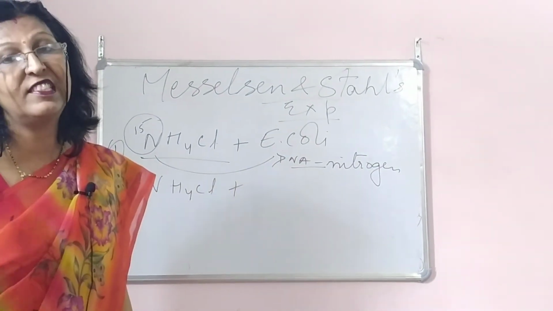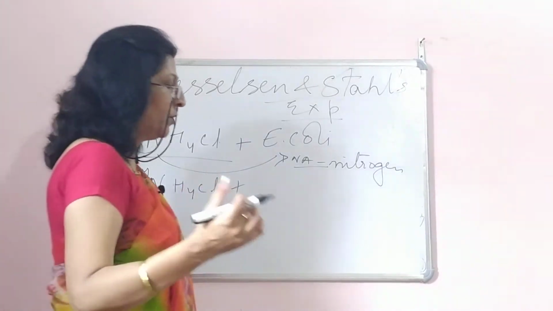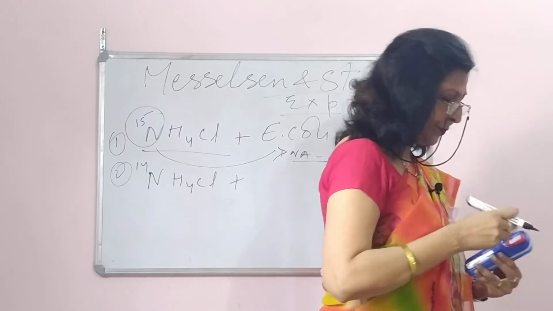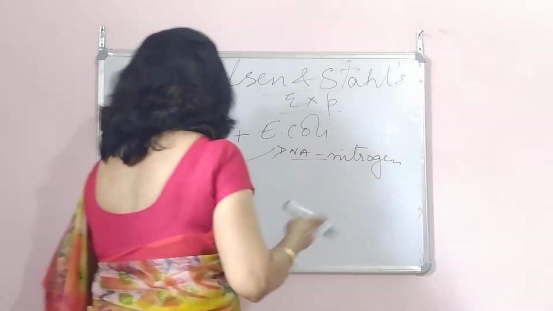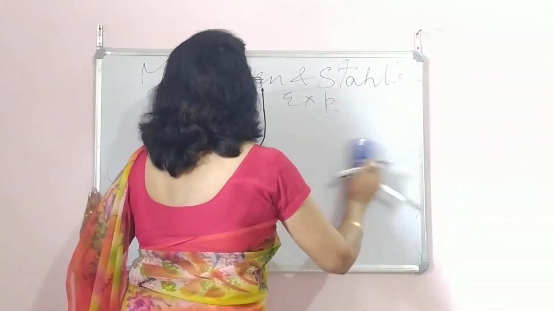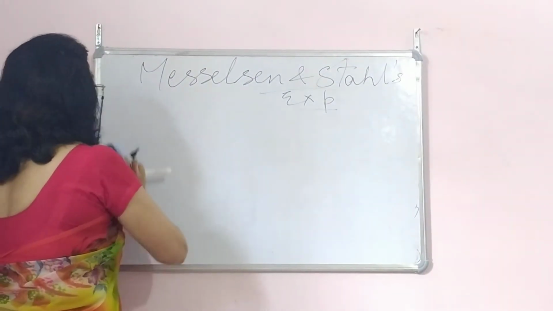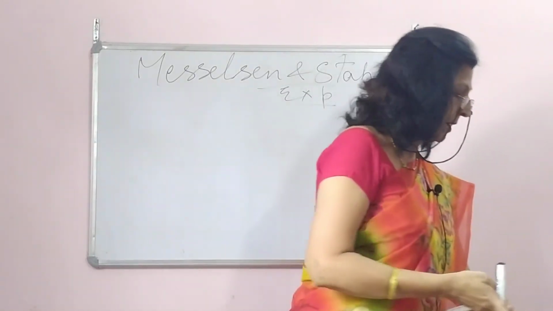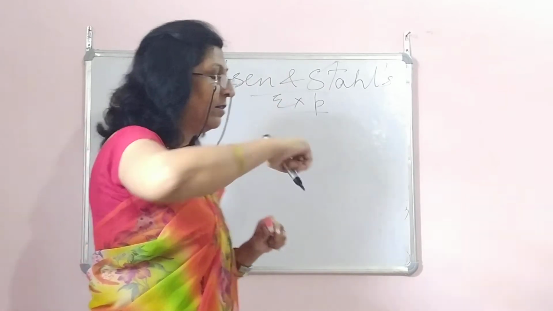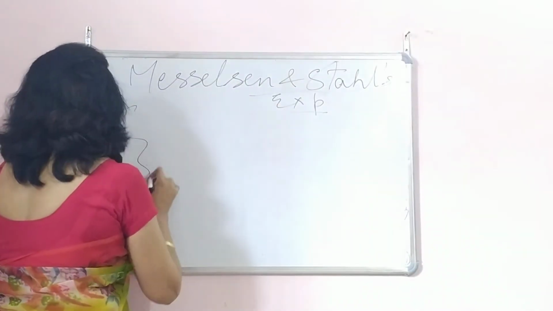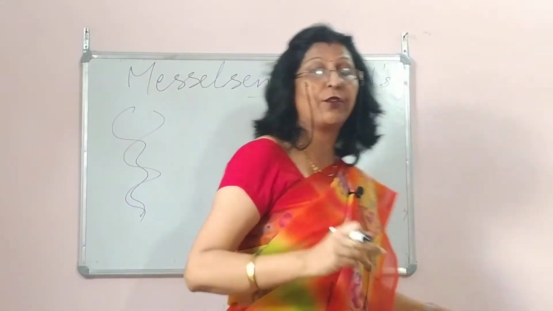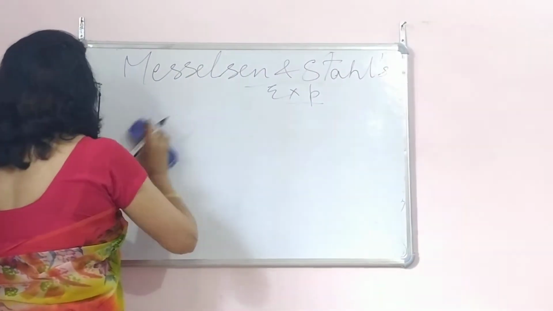So what was seen in this particular experiment? This is very, very important. So I'm going to use 2 color pens over here so that you understand better. You know that E. coli reproduce every 20 minutes. So finally what happens? See, I'm not making the DNAs as they are. I'm not making it this way. What I'll do is I'll make just strands so that it is easier for you to understand.